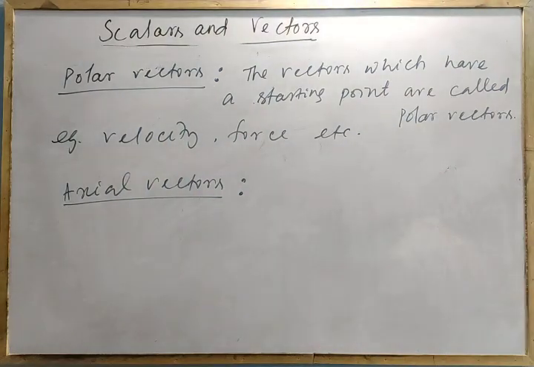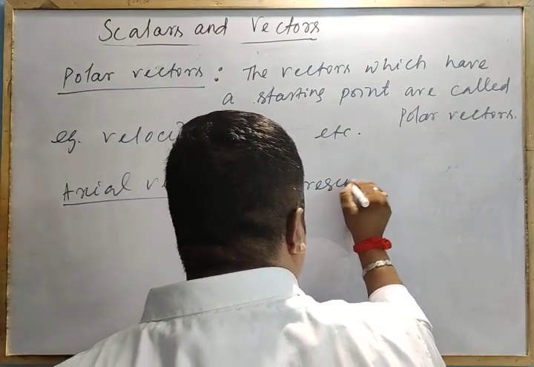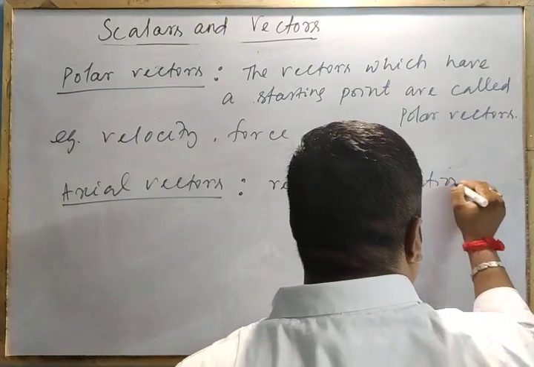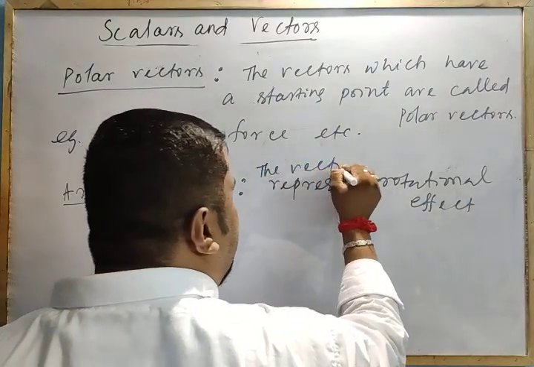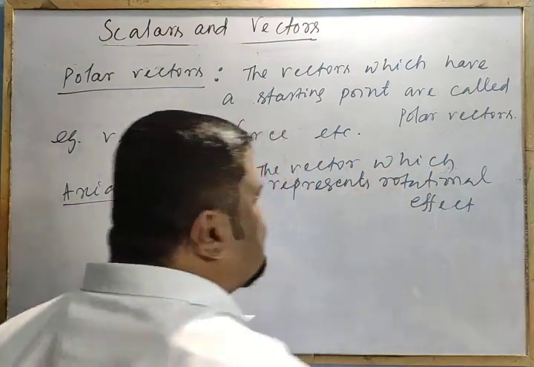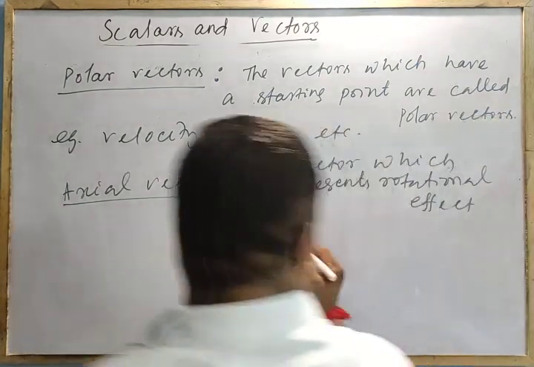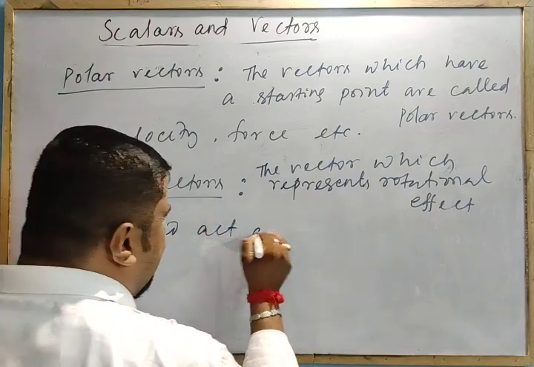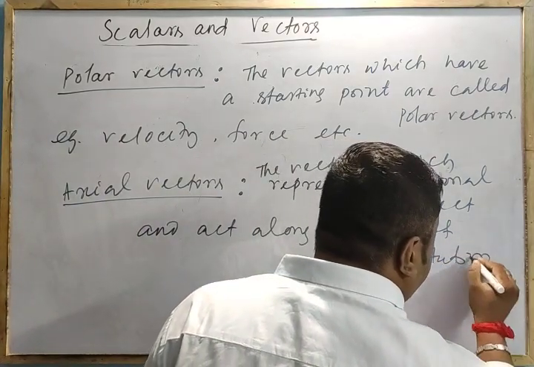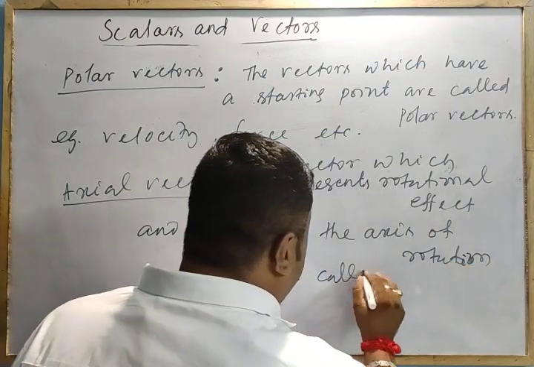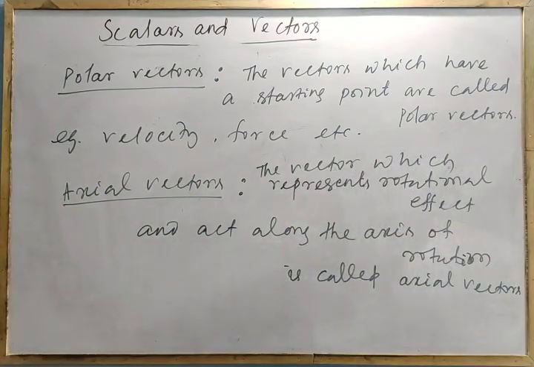Means the point is that the vector which represents rotational effect, and acts along the axis of rotation, is called an axial vector. The vector which represents rotational effect and acts along the axis of rotation is called axial vectors.